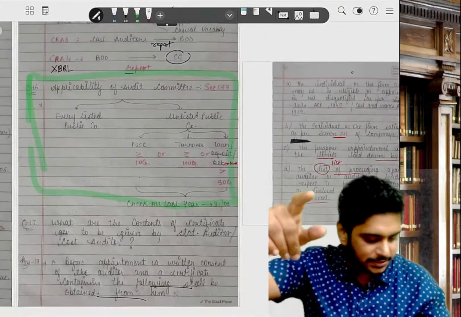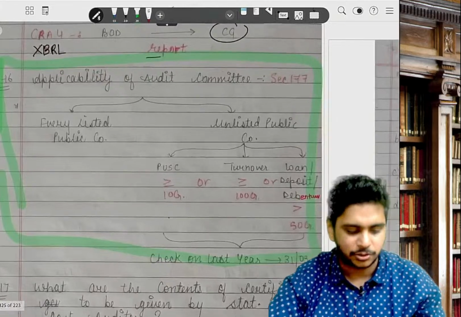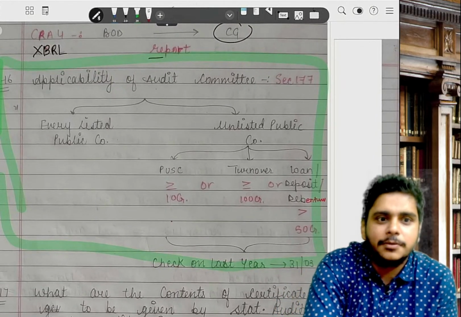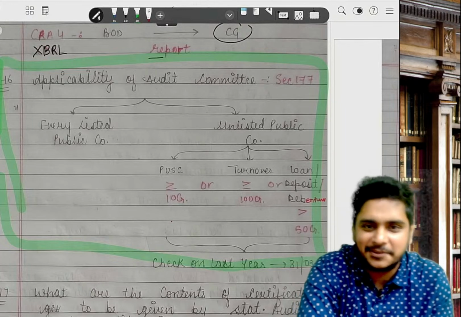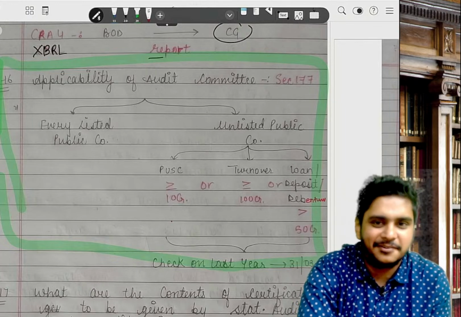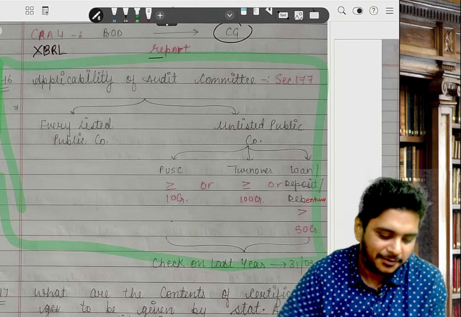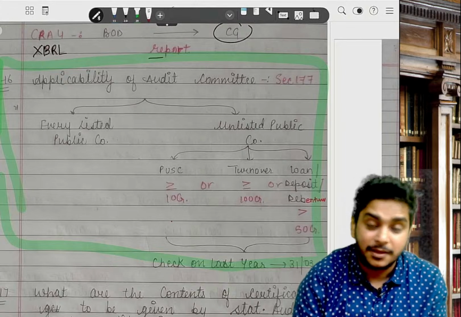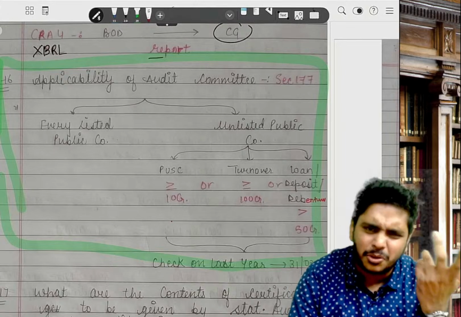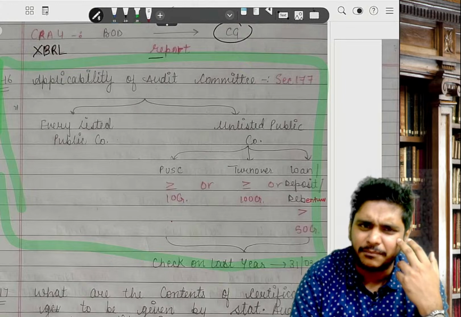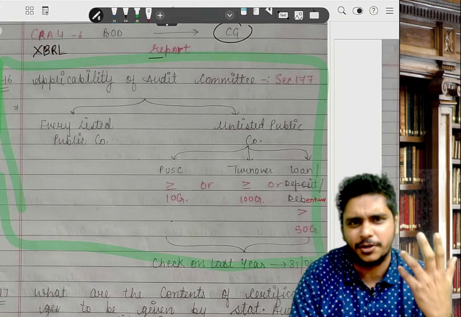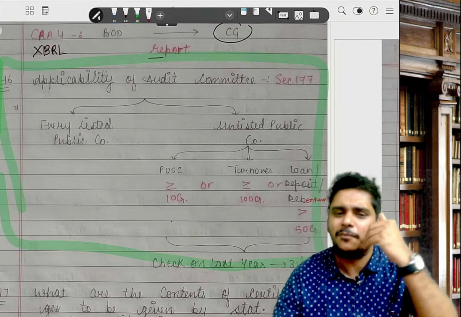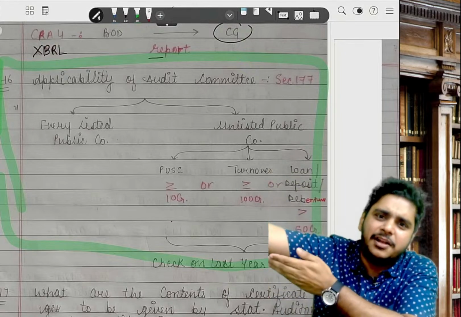Audit committee: in your notes you can see question number 16, second last question. Somebody was bluffing that audit committee I have not taught. It is there in the notes. How can I not teach it? It did not come in the exam, I think. Why is somebody spreading rumors about audit committee? Audit committee is not a part of your syllabus. Your last section is 148. From 149, directors start. It will come in CA Final, if any.